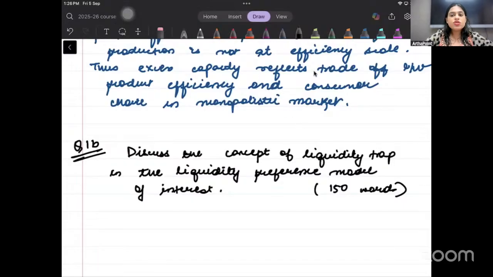The second important thing in this question is that whenever such questions are asked where a diagram is possible, you will show a graph of liquidity trap. Like the last question we did, it was possible to give a graph about monopolistic competition.